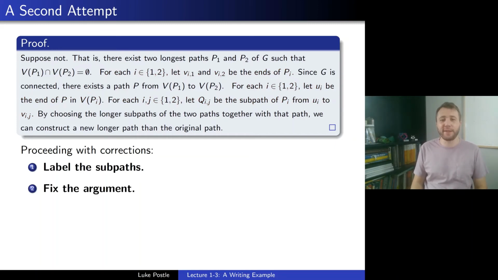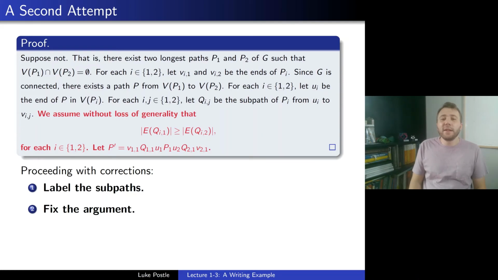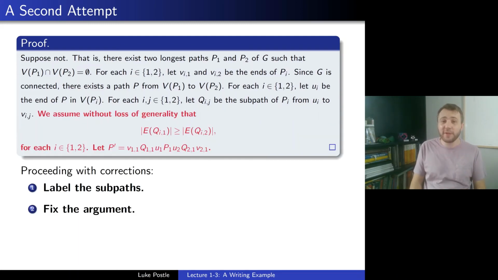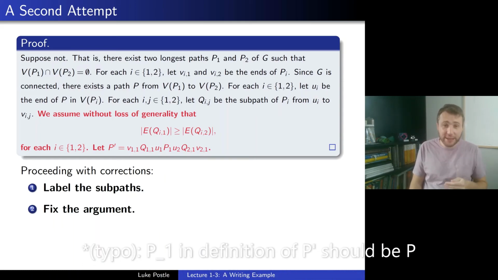We've labeled the subpaths. But we still have to fix the argument, right? So we have to clean up that last part by choosing the longer subpaths. So let's do that. Instead of two paths together with that path, we have to talk about which one is longer. So we assume without loss of generality that the size of Q_i1 is bigger than the size of Q_i2. That tells us we're assuming without loss of generality that the j equals 1 sides are the longer such paths for each i in {1, 2}. And now we can actually just directly write what the path was, that path.